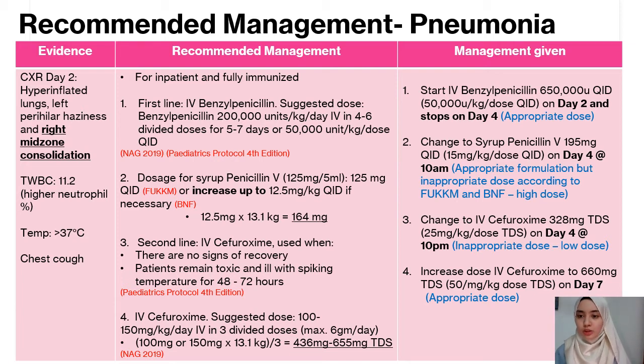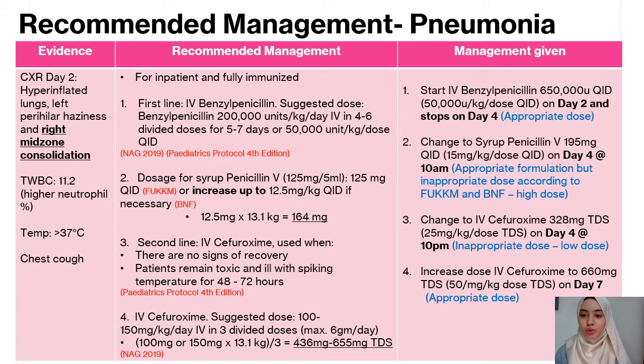Next, after 12 hours on day 4, it is changed from IV cefuroxime to 128 mg TDS syrup penicillin because the patient is getting worse. However, according to the Pediatrics Protocol, the second line is used when there are no signs of recovery or the patient remains toxic and ill for 48 to 72 hours. However, in our patient, it's only been 12 hours.